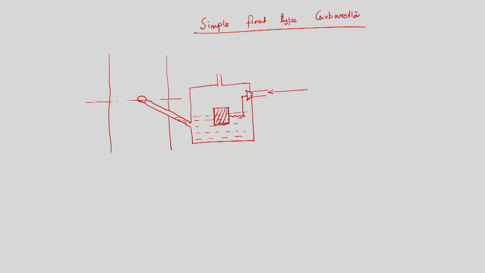From there we supply fuel from the fuel tank. This is the air vent, and this is the float. This is the fuel tank. If this section is section A, here we have one throttle valve. This is the intake